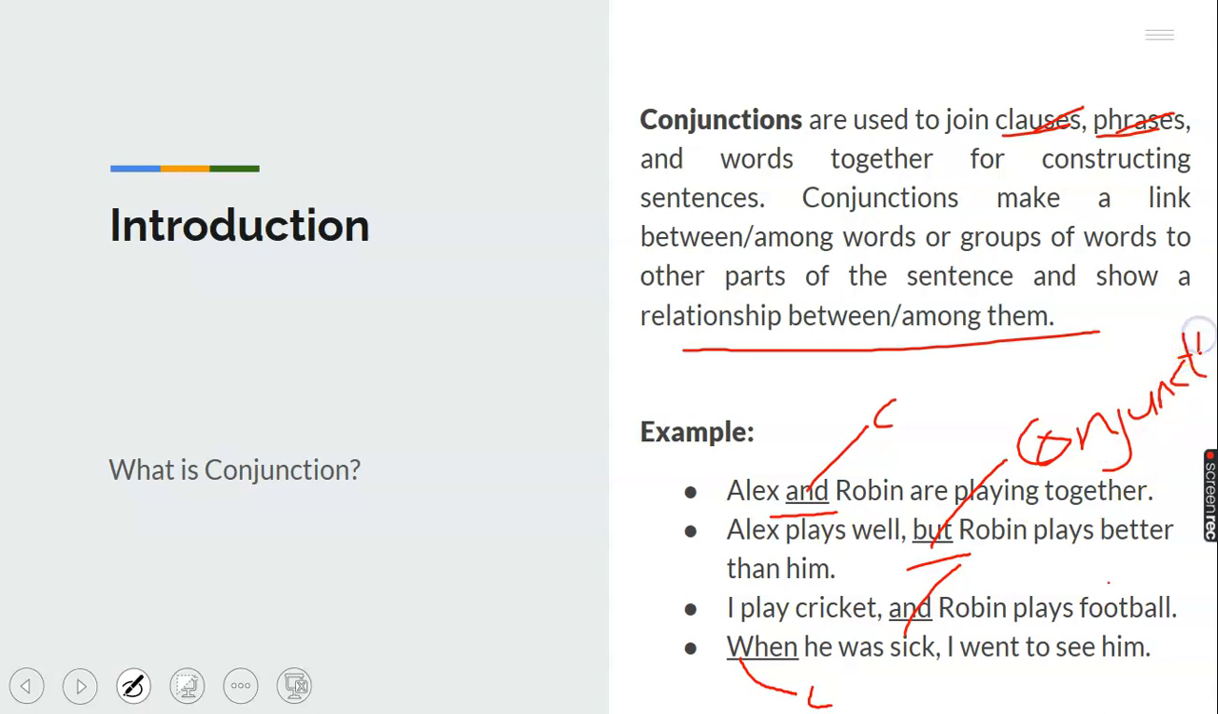It is the word that shows or joins clauses, phrases, and other words together for constructing sentences. So to say it in a very simple way, conjunctions are words that are used to join clauses and phrases together in a sentence.